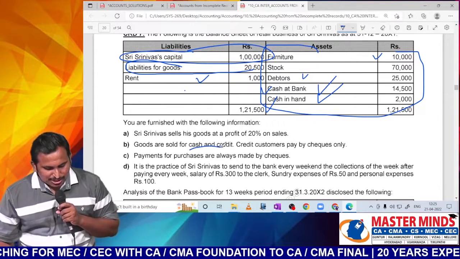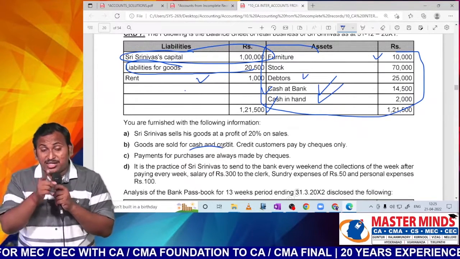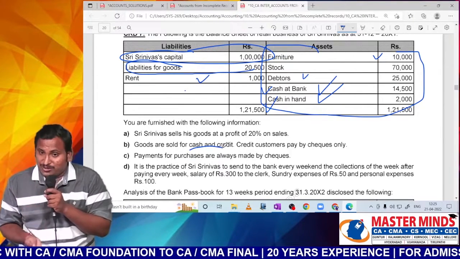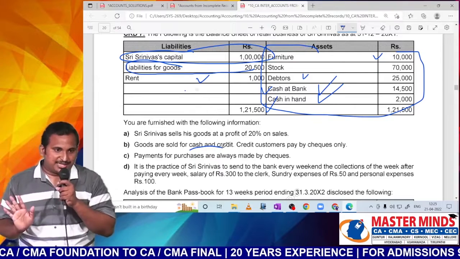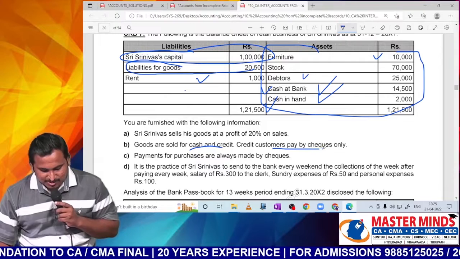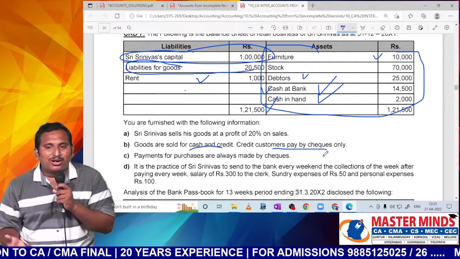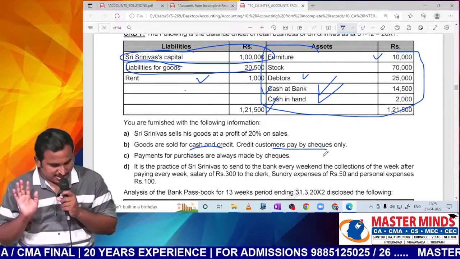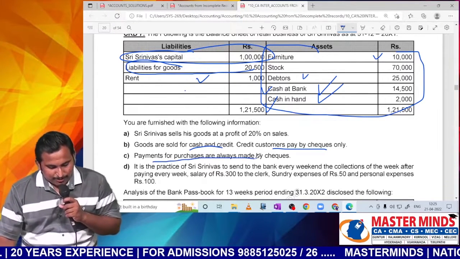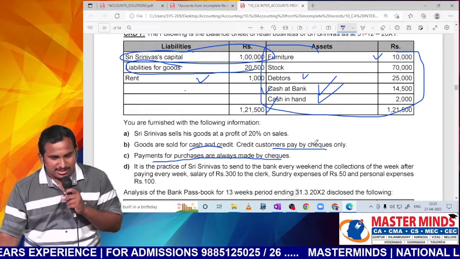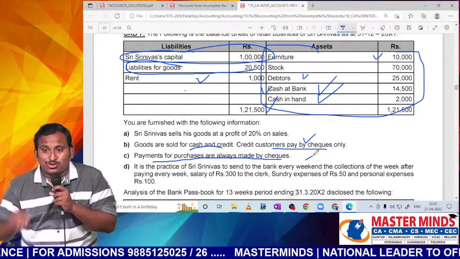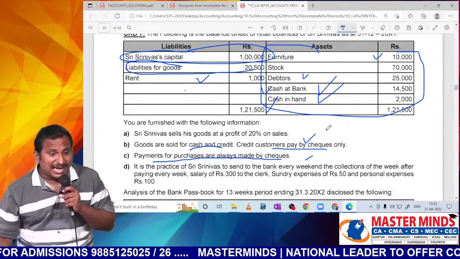Next, goods are sold for cash and credit. If they give it specifically, remember, cash sales are also there. If they don't give specifically, that means only credit sales. So here they have given, that means we should find the cash sales. Credit customers pay by checks only. That means you need not wait for cash collection from the creditors. Payments for purchase are always made by checks. Receipts and payments both from debtors and creditors are made by check. That means you have to route in bank column, not in cash column.